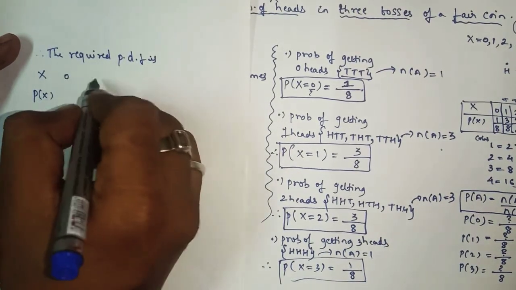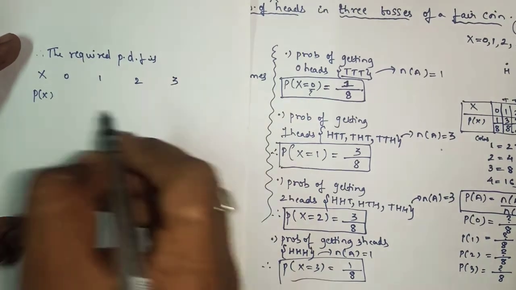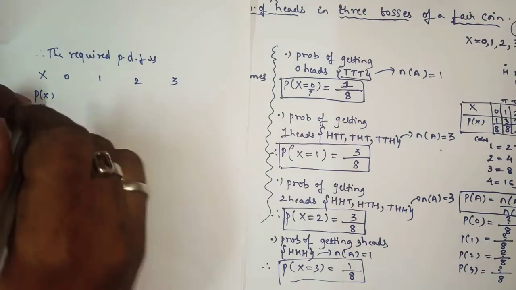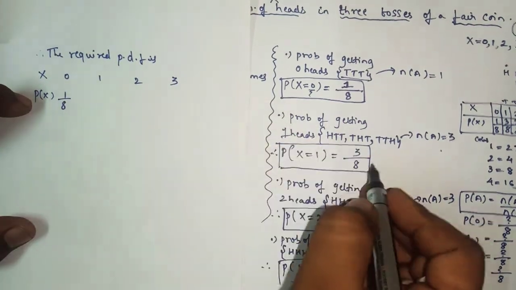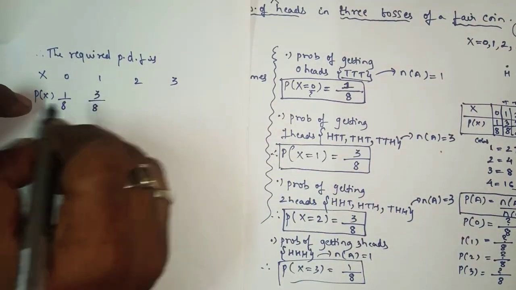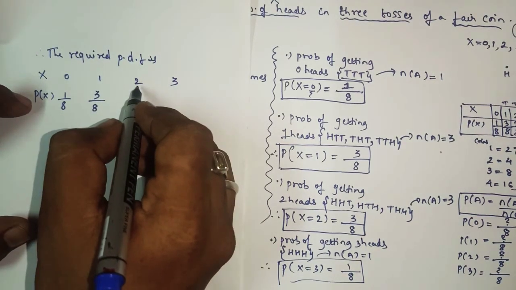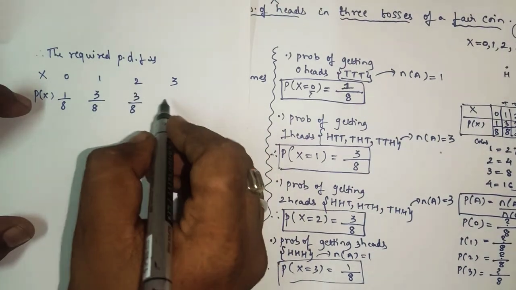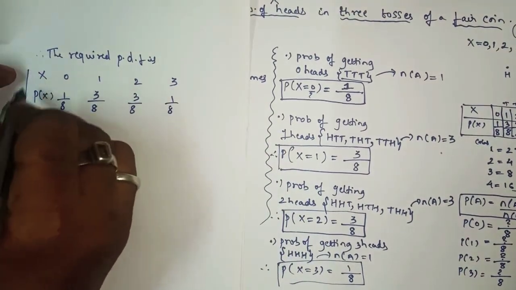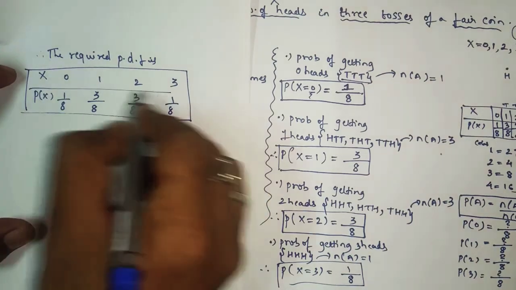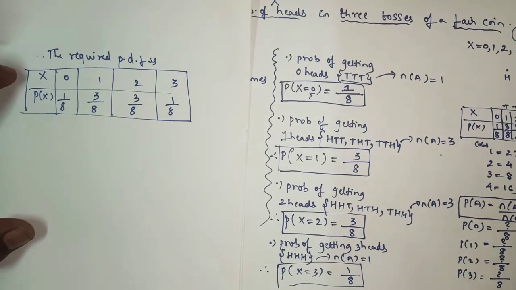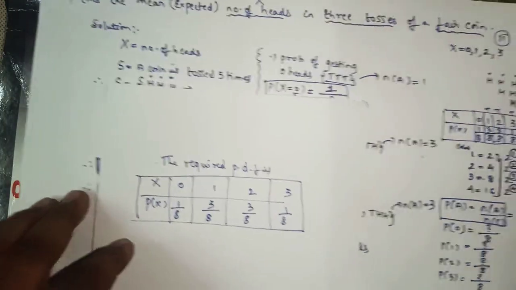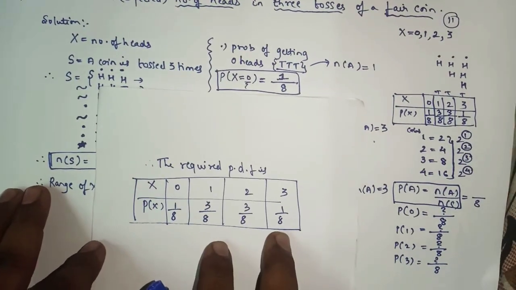So here x is 0, 1, 2 and 3. P of x: probability of getting 0 head is 1 by 8, probability of getting 1 head is 3 by 8, probability of getting 2 heads is again 3 by 8, and probability of getting 3 heads is 1 by 8. So now here we got the required PDF.